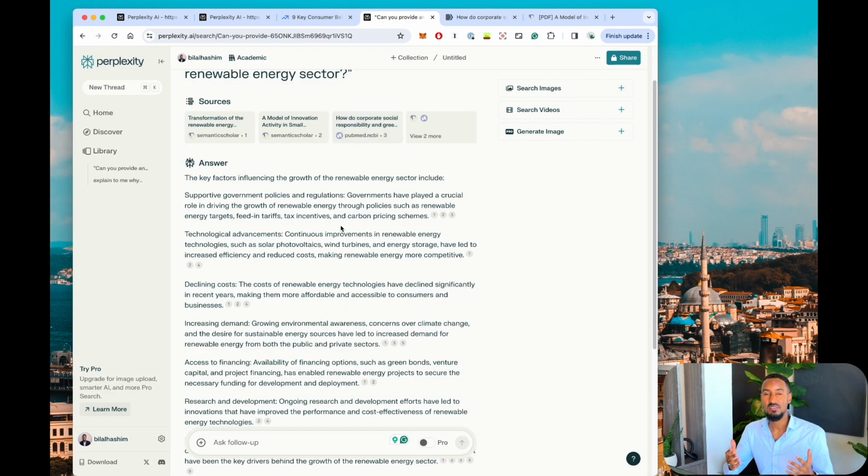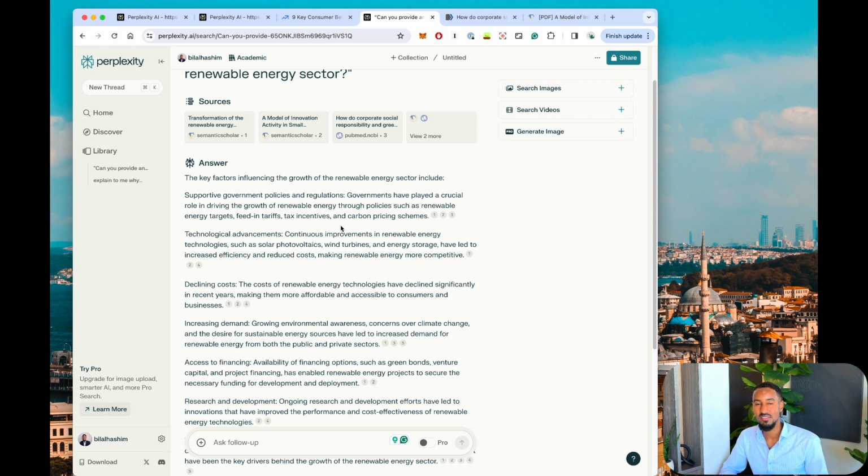All right, so as I was mentioning, these are just some simple use cases that you can use Perplexity AI to enhance your data analysis workflow. Hope you found it beneficial, and until next time, see you later.